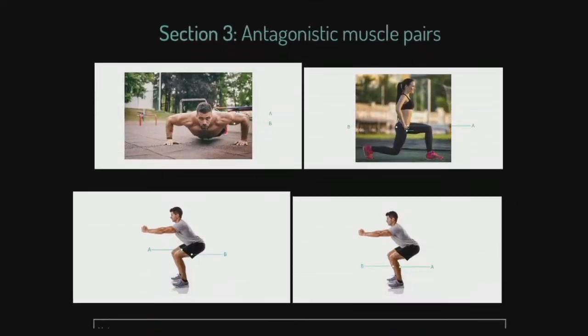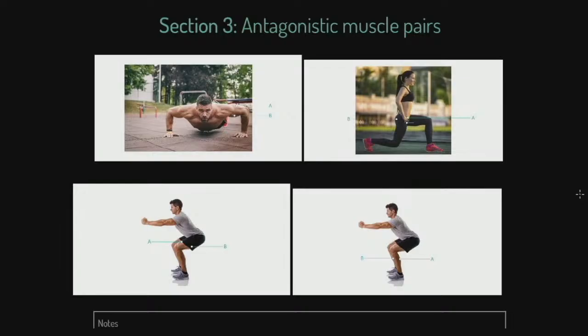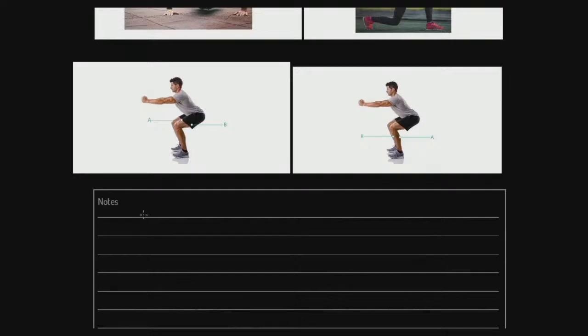Okay, let's move on to antagonistic muscle pairs. So a couple of things I really want to get across here. I'm not going to go through every single muscle of the body. I'm sure you guys can do that. It's a long list. You can do that yourselves. But in terms of antagonistic muscle pairs, I want to remind you of the main principles. Muscles always work in combination. So just to be clear about this, you might be in the gym and think, right, I'm working with biceps here. Your bicep can do nothing by itself. It needs a mate. It needs something to counteract, be its ballast, just as the tricep does in reverse. They are useless in isolation, okay?